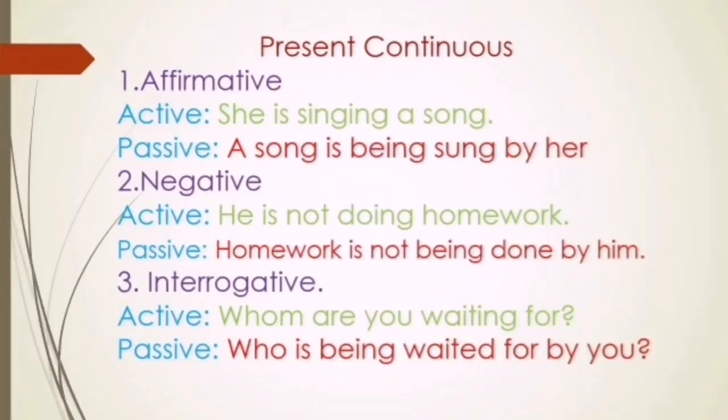Let us analyze some examples for present continuous tense passive form. In the statement form: She is singing a song. It becomes: A song is being sung by her in the passive. Negative form: He is not doing homework. Homework is not being done by him. Interrogative: Whom are you waiting for? Who is being waited for by you?